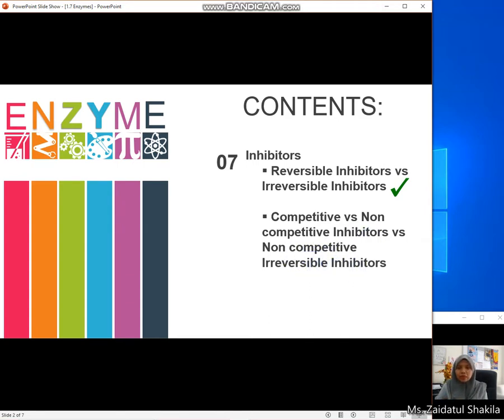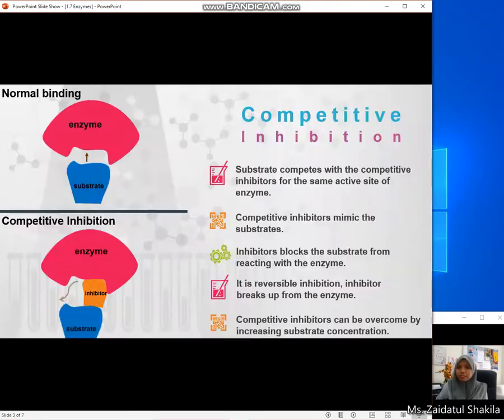Let's discuss competitive inhibition first. Competitive inhibition occurs when the binding of the inhibitor prevents the binding of the substrate at the active site of the enzyme. It means that the substrate competes with the competitive inhibitor for the same active site of the enzyme. Why does this happen? It could be because the inhibitor mimics the substrate. Thus, the inhibitor blocks the substrate from reacting with the enzyme.